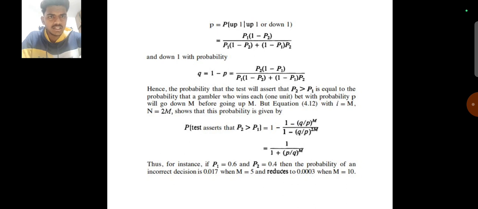Thus, for instance, if p1 is equal to 0.6 and p2 is equal to 0.4, then the probability of an incorrect decision is 0.017 when m equals 5, and reduces to 0.003 when m is equal to 10.